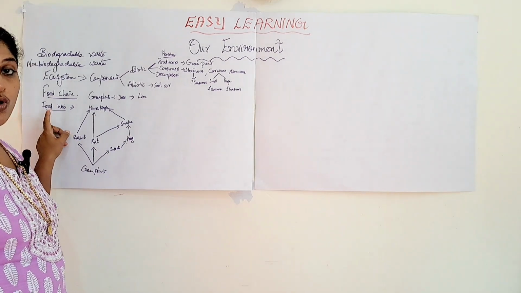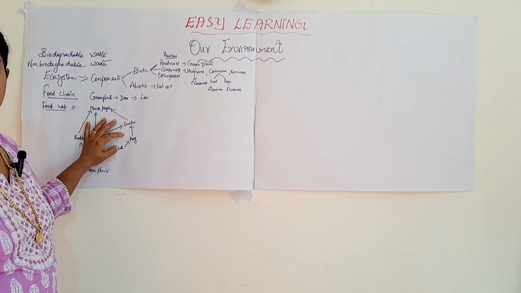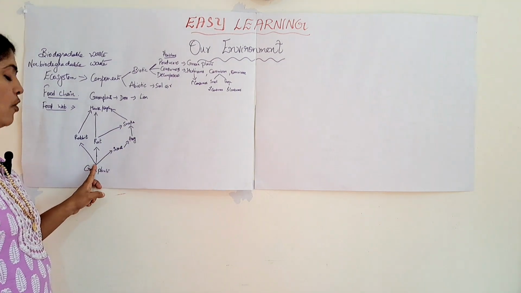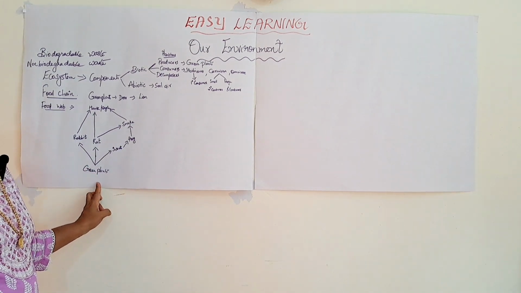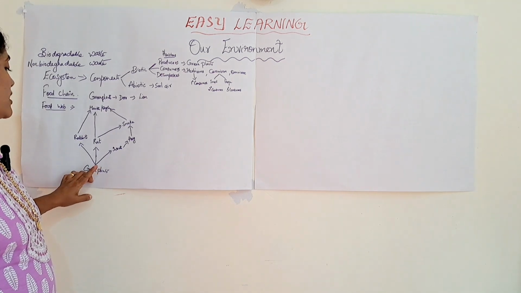Food web. So, food web means it is the interconnected network of food chains in an ecosystem. They are interconnected. Here, one common thing is there, that is the producers or the green plants.